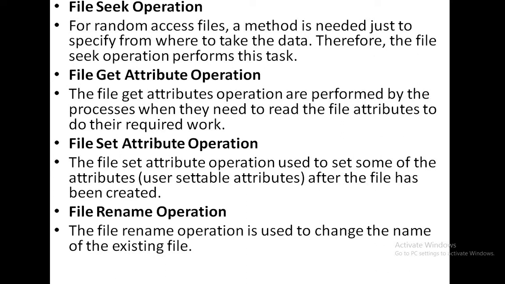For random access files, a method is needed just to specify from where to take the data. Therefore, the file seek operation performs the task. That means when a number of files or a number of pieces of information are there within a file, and we want to go for individual data, then we will randomly access the files one after another, and when we find our match, at that time we will take the data from the memory location. That operation is called the file seek operation.